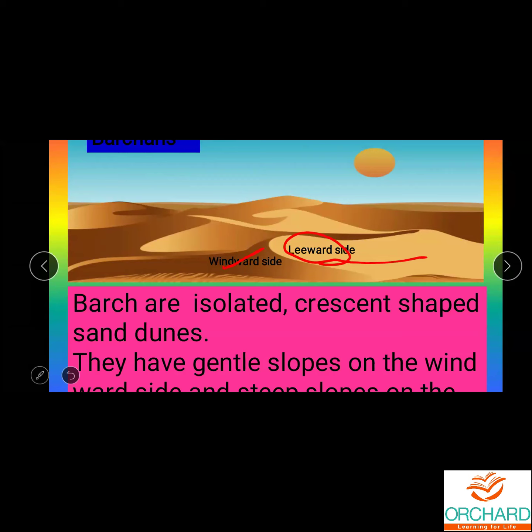You can see the windward side and leeward side given there. So it forms a crescent shape. This crescent-shaped structure is called what? Barchans.